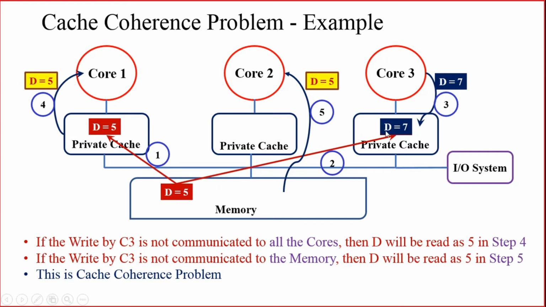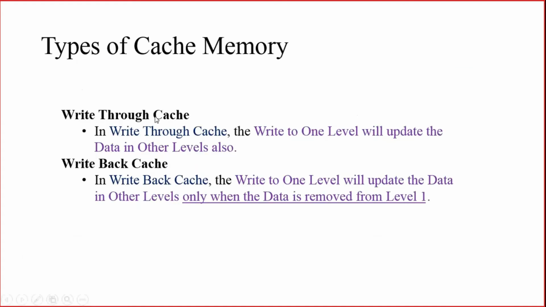If the same data is present in level 2, the updation will take place there also. So when you are updating in level 1, all the levels below level 1 will get updated. That is level 2, level 3, etc. All the level cache memories will be getting updated in write through cache.